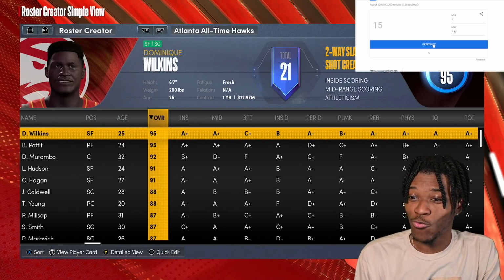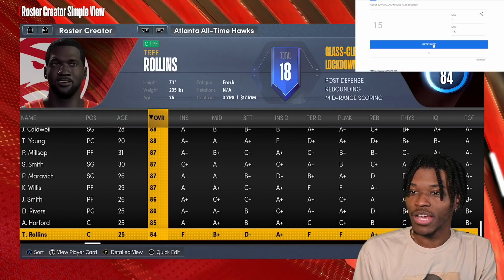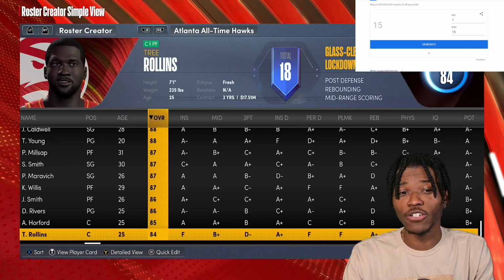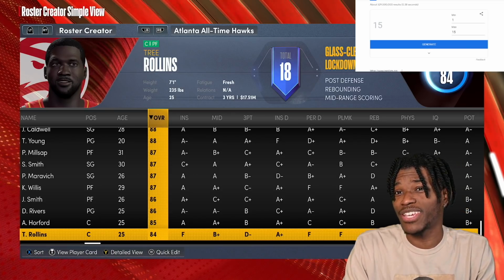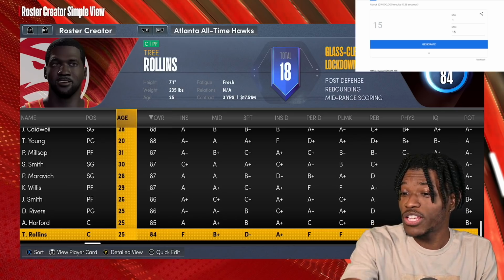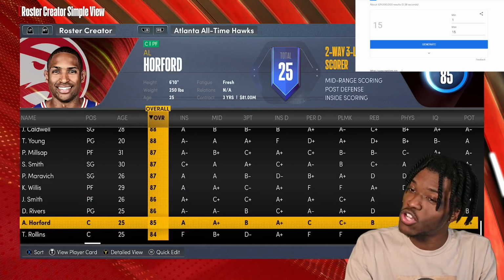Hawks got a really top-heavy team. I mean, their worst would be Tree Rollins. At one point, Tree Rollins was the lowest overall player in all of 2Ks. That was like, because he played until he was basically 80 years old. But here, at 25 years old, he's the worst player on the team, but still really good.